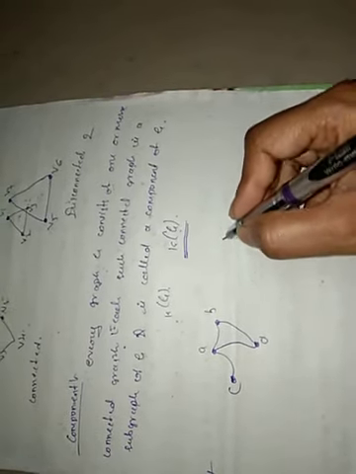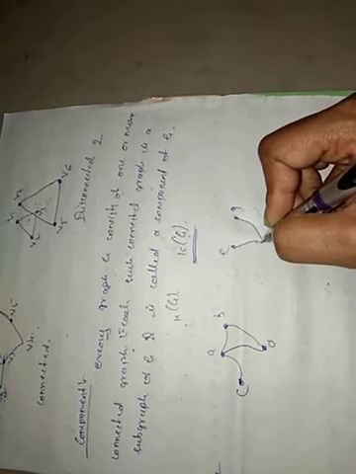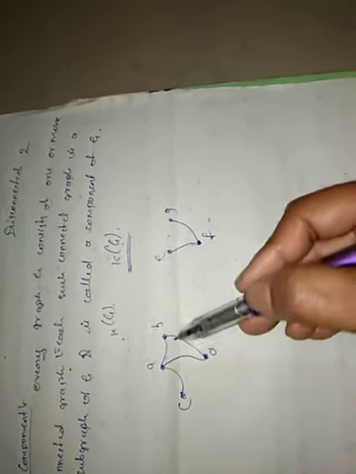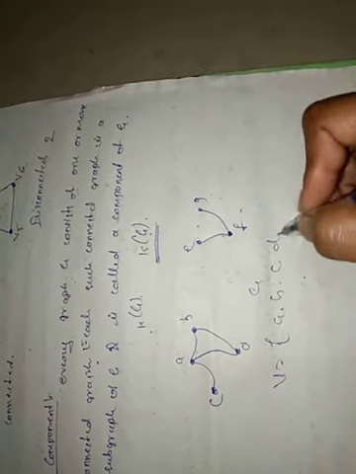So consider the graph. Is the graph connected? By seeing the graph itself, we can declare the graph is not connected because there is no path between A and B. Here the vertex set of the graph will be A, B, C, D, E, F. But the graph is not connected just because there is no path between A and B.